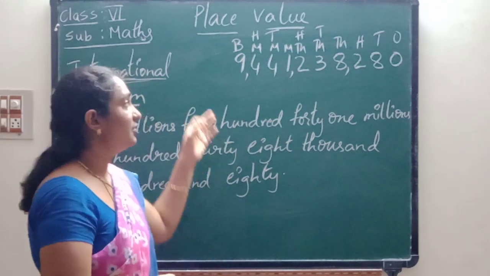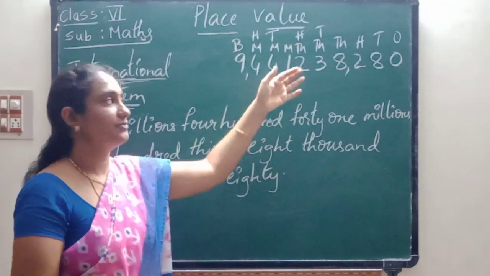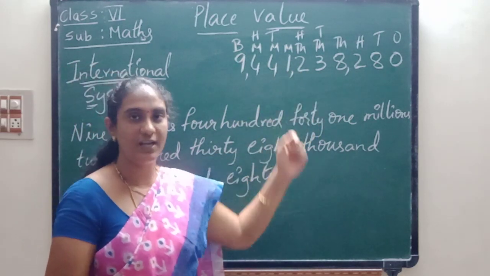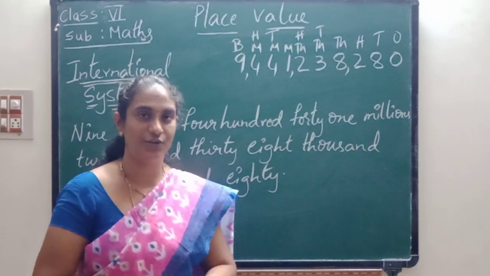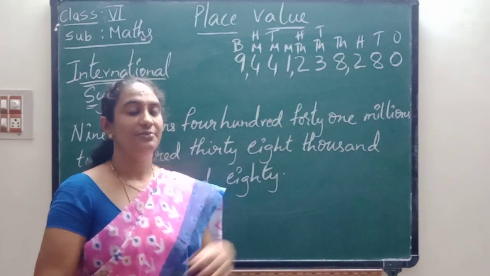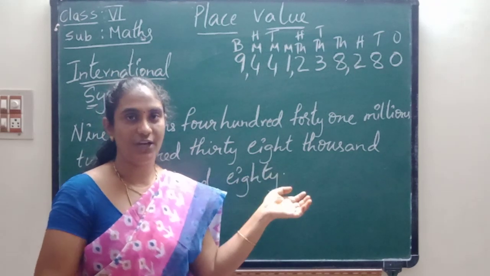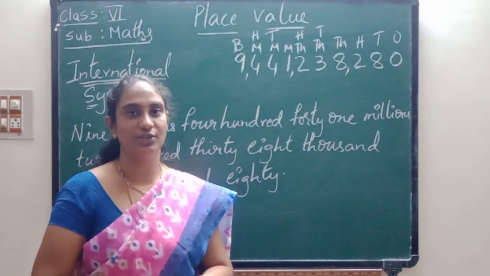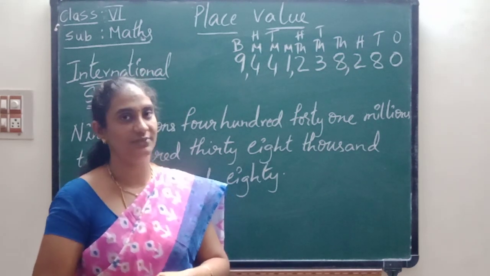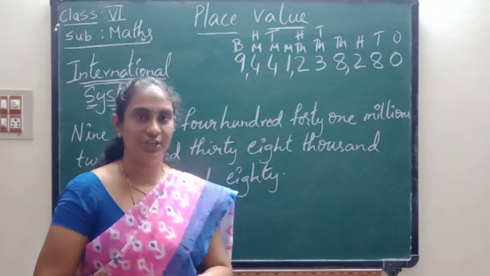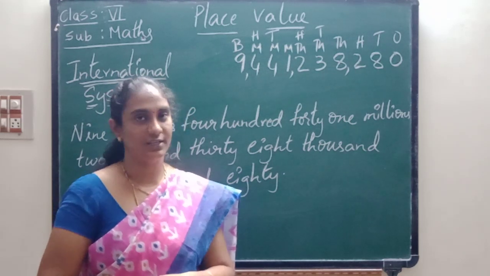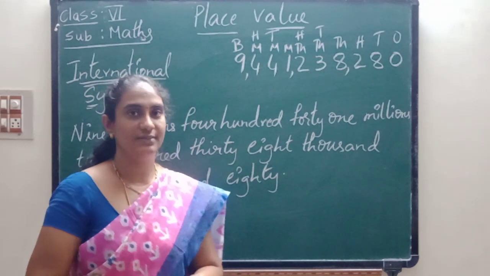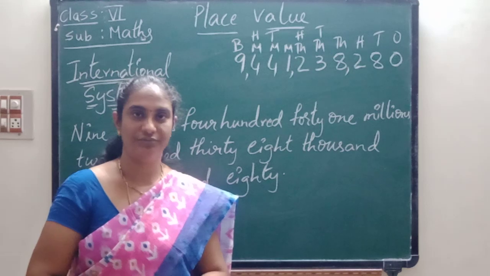For the Indian system, after the first 3 numbers we keep the first comma, after the next 2 numbers the second comma, after the next 2 numbers the third comma. But in the international system, after the first 3 numbers the first comma, next 3 numbers the second comma, next 3 numbers the third comma. Okay children, do you understand the Indian system and international system? In the next class we will learn the expanded form and the short form using these numbers. Okay children.